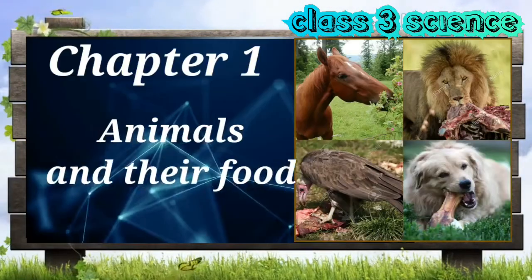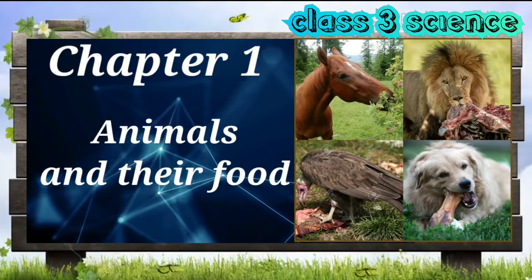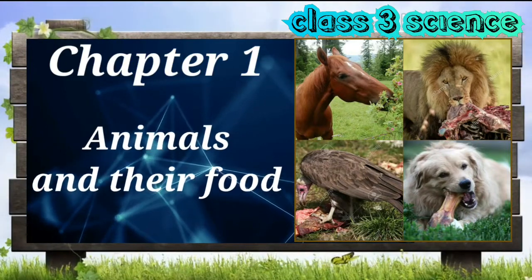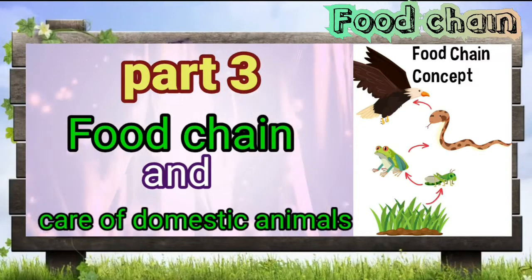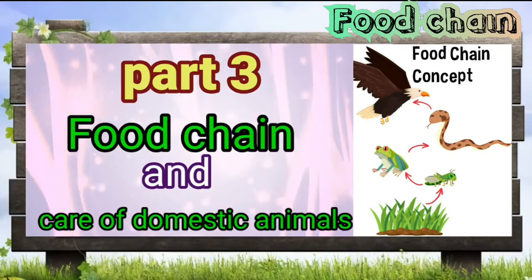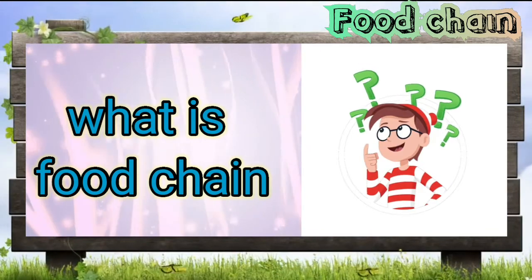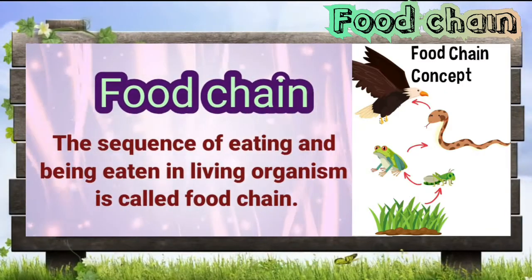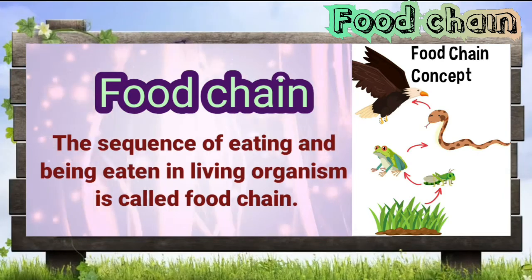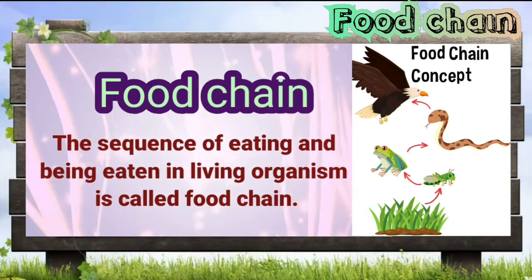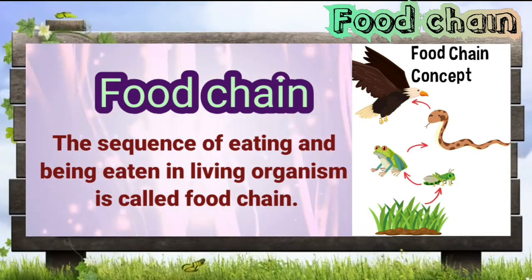Today, I continue our first chapter, Animals and Their Food, part 3, Food Chain and Care of Domestic Animals. So, what is food chain? The sequence of eating and being eaten in living organisms is called food chain.